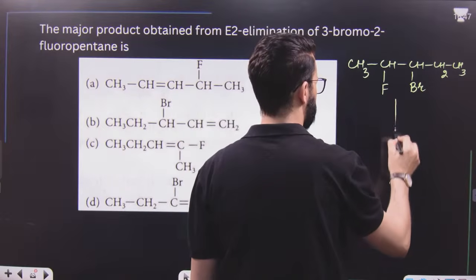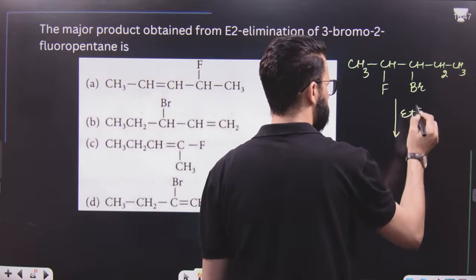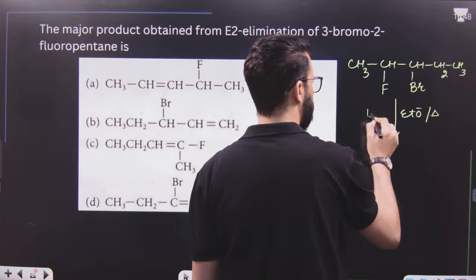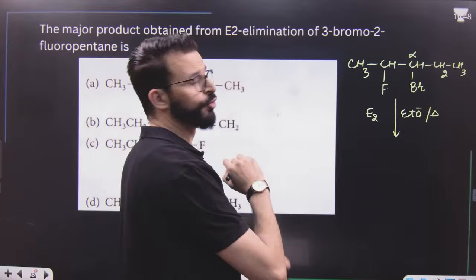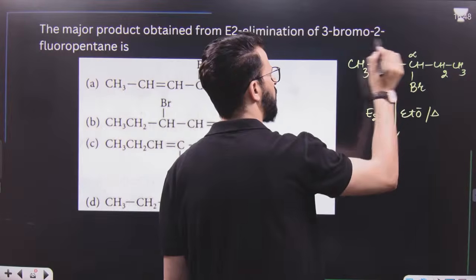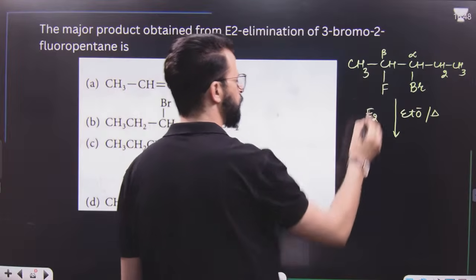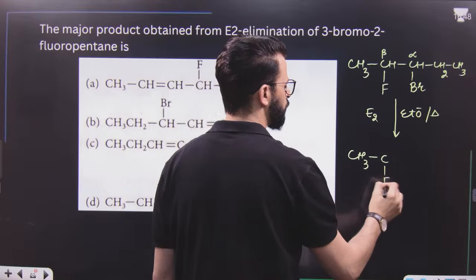E2 elimination. Whenever E2 elimination takes place, say for example a strong base is there and heat. Now we know a better leaving group is bromine. That's why I will call the carbon to which bromine is attached alpha and this is beta. From the beta position just remove hydrogen and from alpha just remove the halogen.